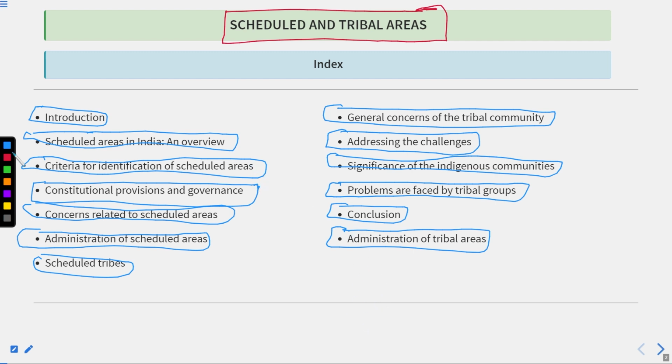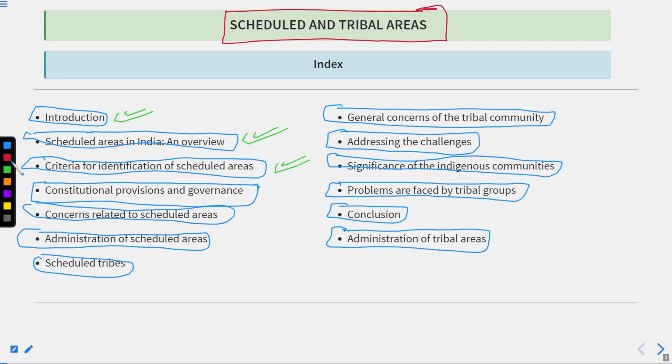If we talk about the topics that we have covered so far, we have done the introduction part, the schedule areas in India, and the criteria for the identification of schedule areas. So these three topics are finished.